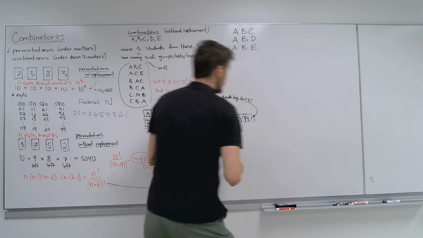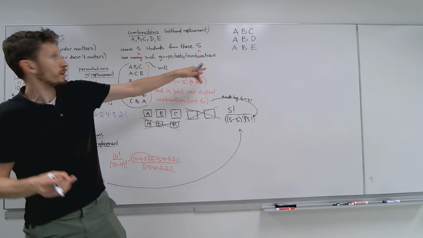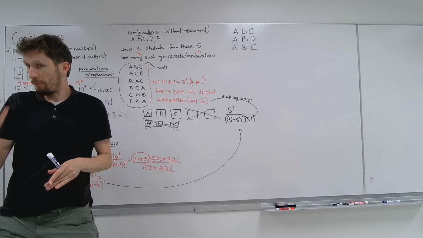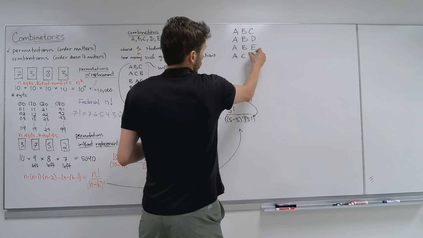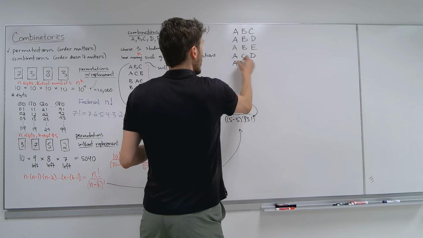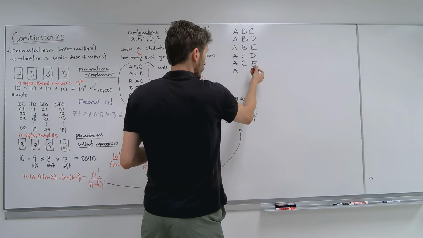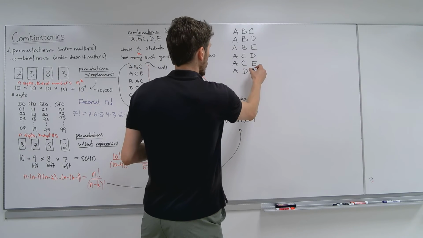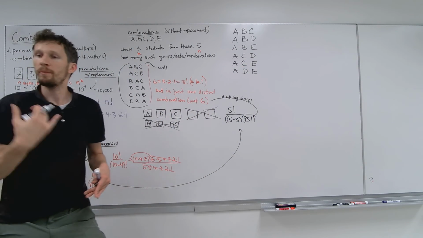So now let's say we have no more B, because that's where A is going. Albert's going to be, if you have A, well, hold up, wait. You can also have Albert without Ben, right? So maybe A with C, and then you can have maybe D, or A with C, and you can have only E. That's the only option with A and C. And maybe A with D, but not B and C, and then E, right? Make sense? Those are the only possibilities with Albert being there.